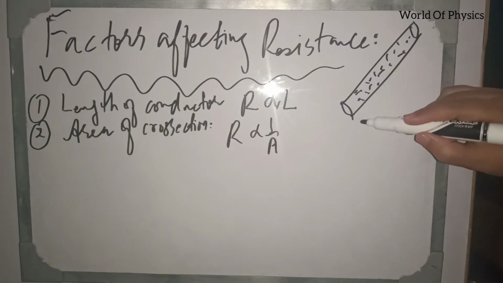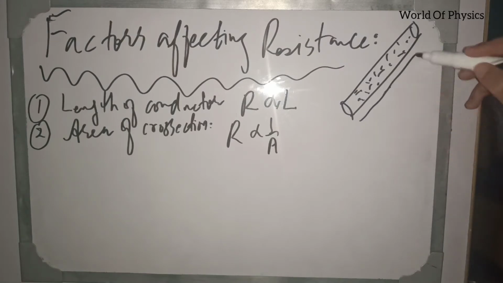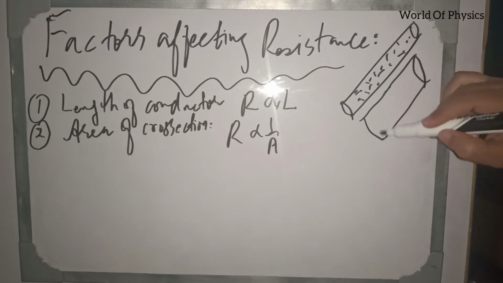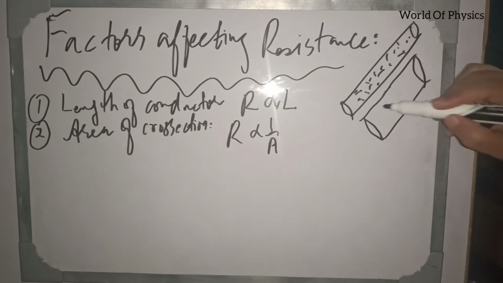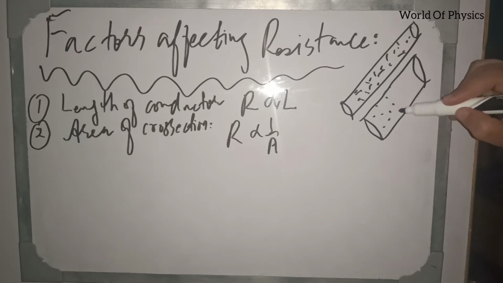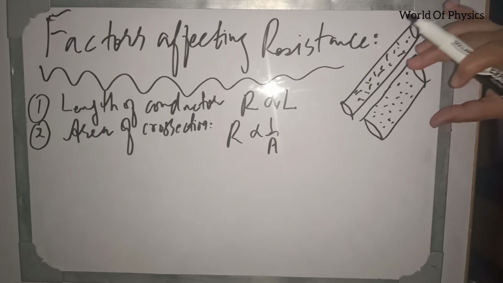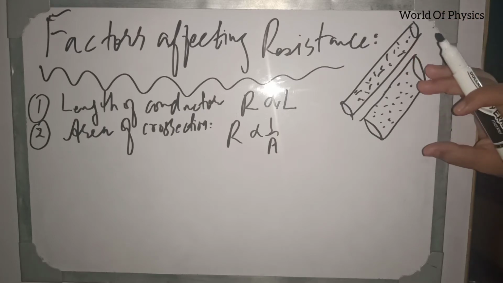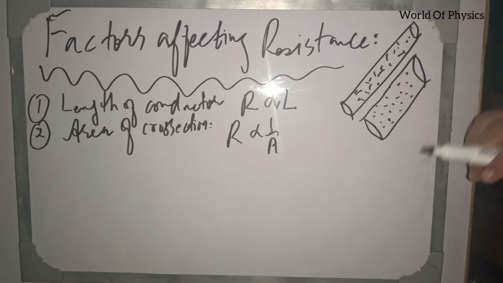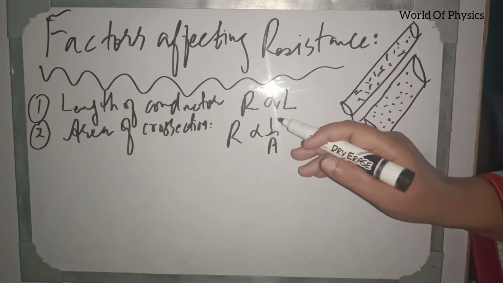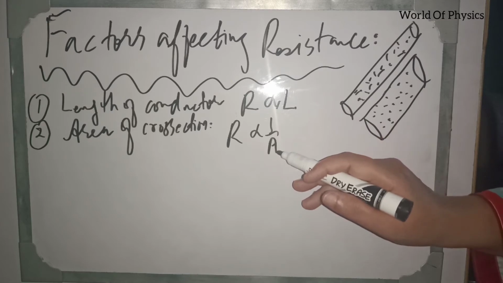If we increase the area of cross section of the same wire, definitely there is more passage available for the electrons to flow through this wire, and this wide passage reduces resistance. If it reduces resistance, it means resistance is inversely proportional to the area of cross section of the wire.